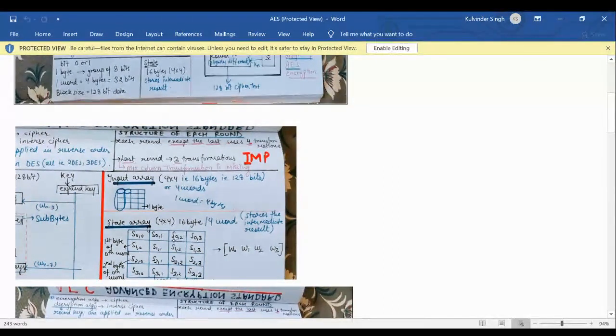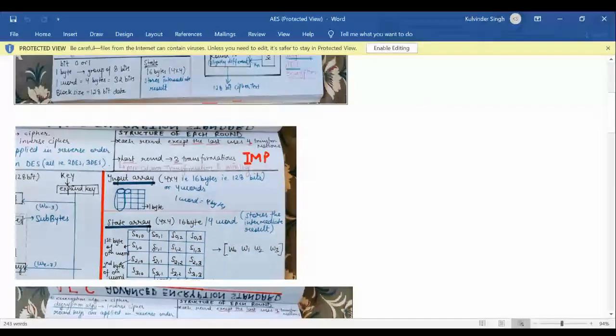So S01 means byte number 0 of word number 2. S12 means byte number 1 of word number 2, byte number 2 of word number 2, byte number 3 of word number 2, and in the last column byte number 0 of word number 3, byte number 1 of word number 3, byte number 2 of word number 3, byte number 3 of word number 3, and so on.